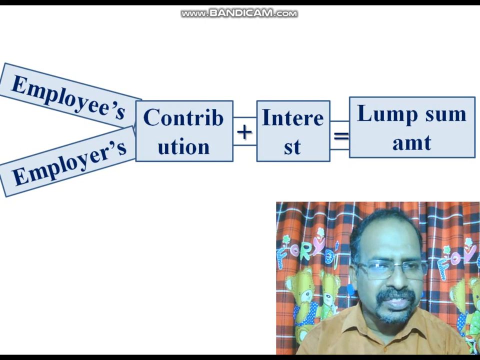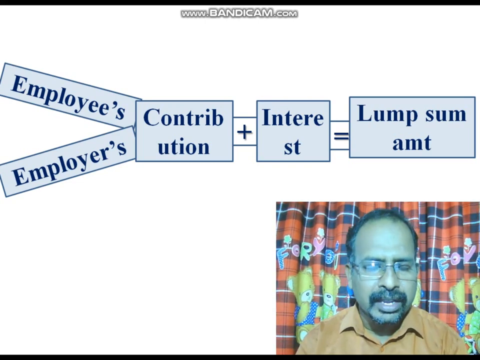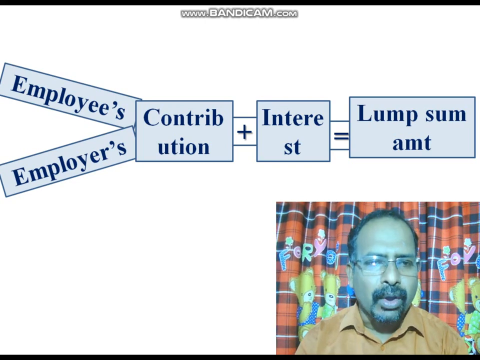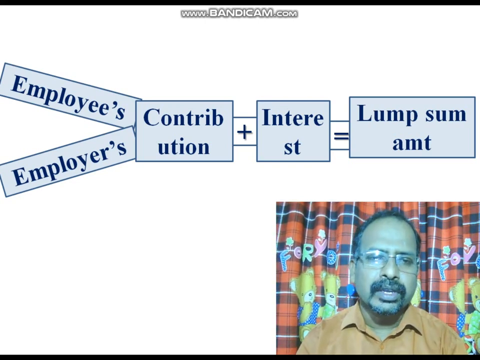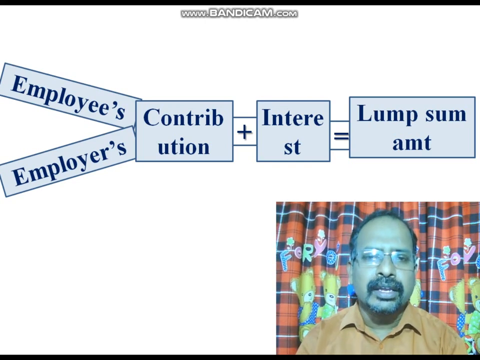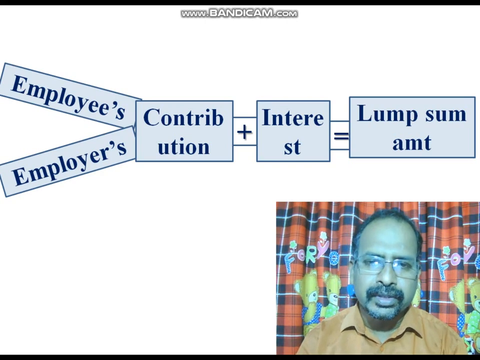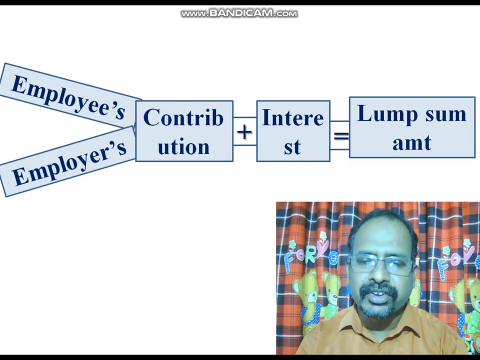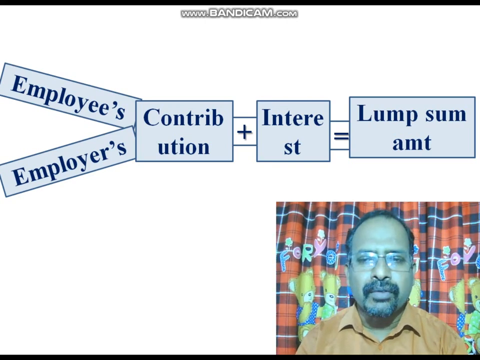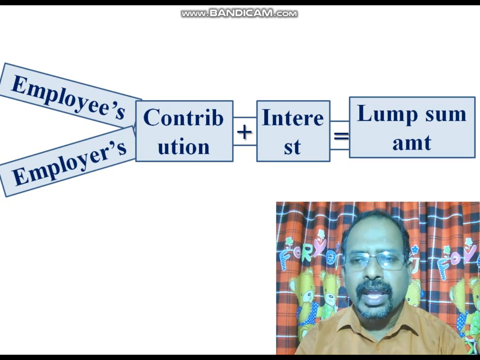First, the employee's contribution is deducted from the employee's salary by the employer. The employer adds another 12% as employer's contribution. Both these contributions are credited to the Provident Fund account. It is known as contribution. Then there is the interest accumulated on it, and at the time of retirement or death, the employee or family members receive a lump sum amount.